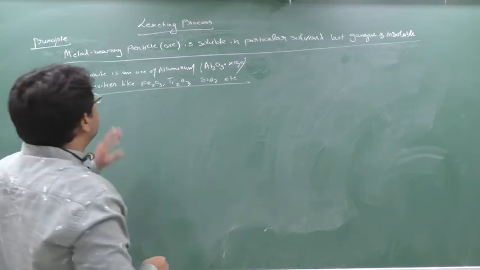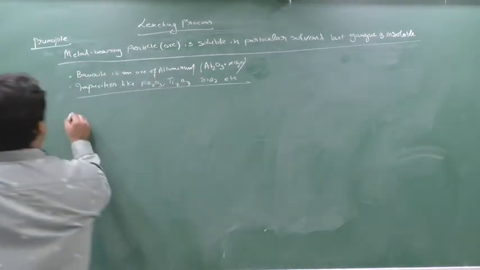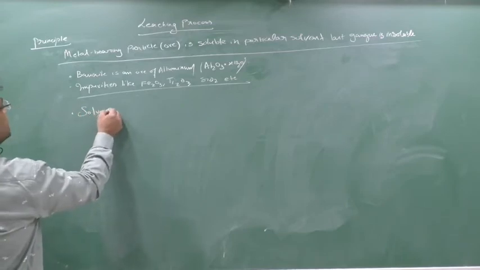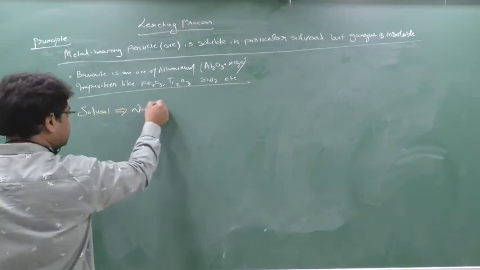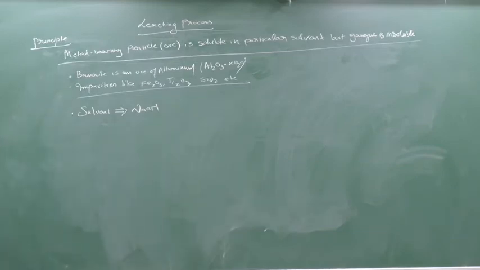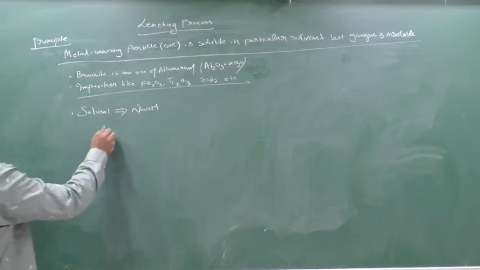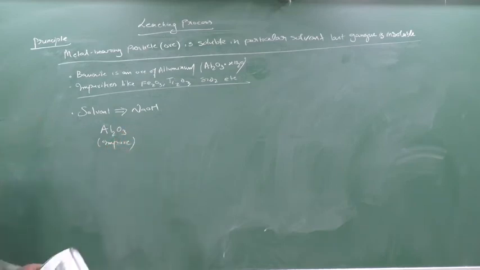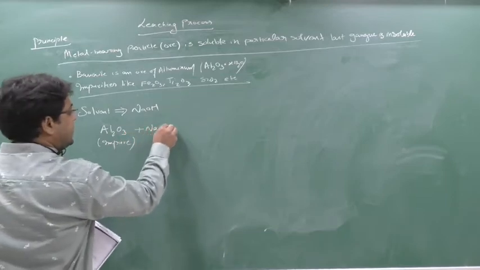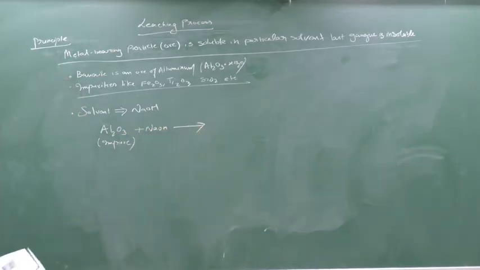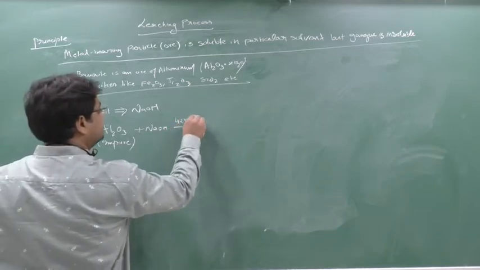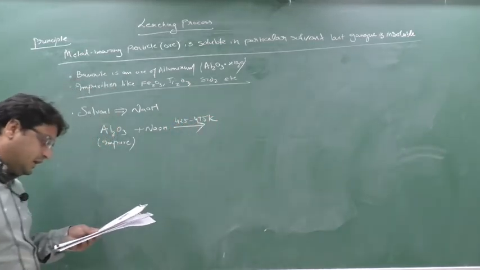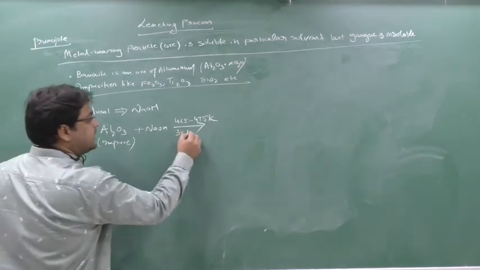This bauxite is soluble in a particular solvent, NaOH. So the solvent we are using here is NaOH. First we are going to take this impure alumina, Al2O3. This impure alumina we are going to react with sodium hydroxide at nearly 425 to 475 Kelvin temperature and 35 bar pressure.